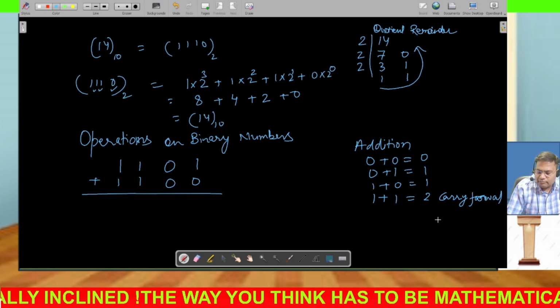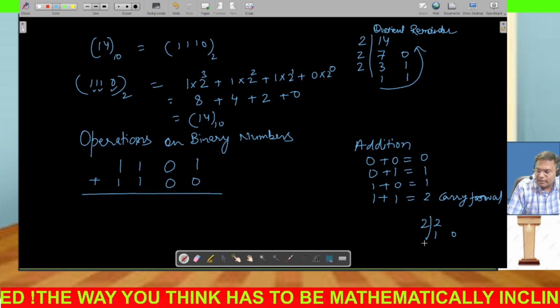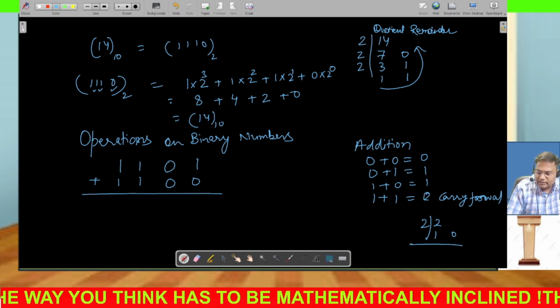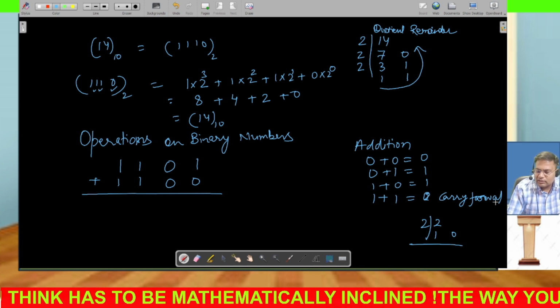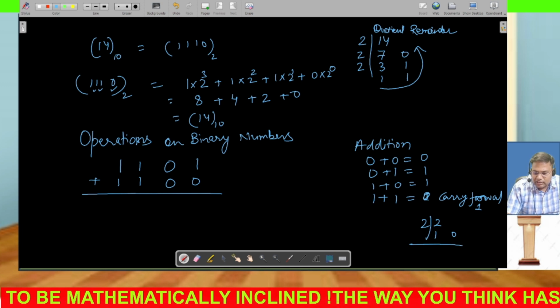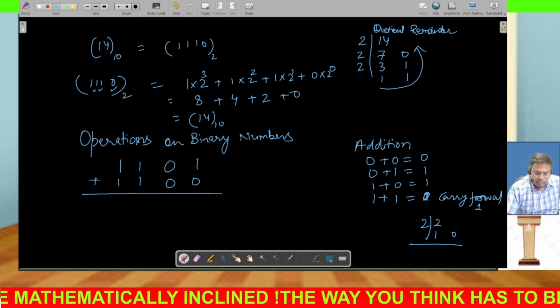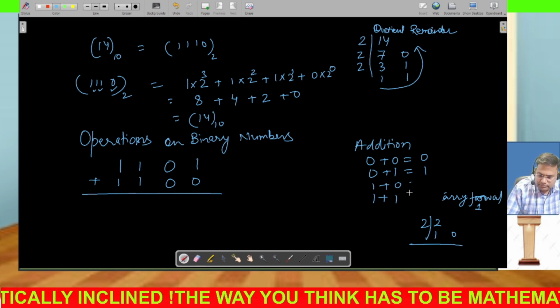Why? Because 1 plus 1 will be 2. So 2 divided by 2 is 1 and the remainder is 0. So we write this as 0: 1 plus 1 is 0, and we take the remainder as carry forward 1. So these are the rules for addition of two binary numbers.